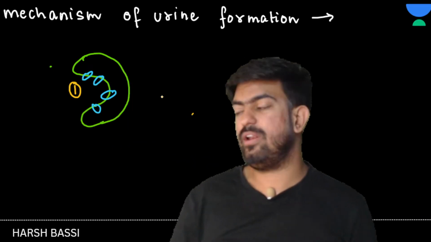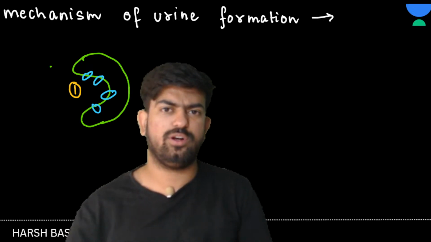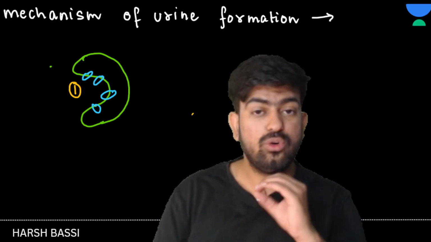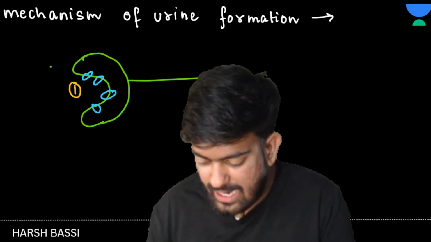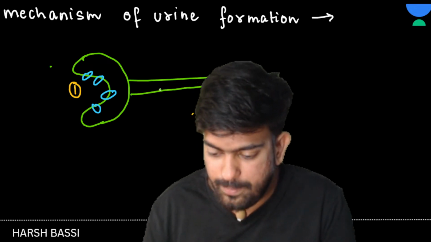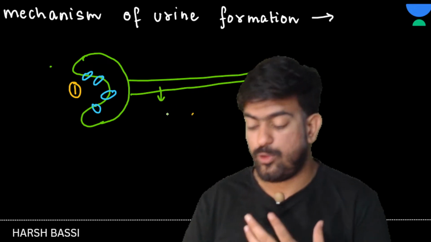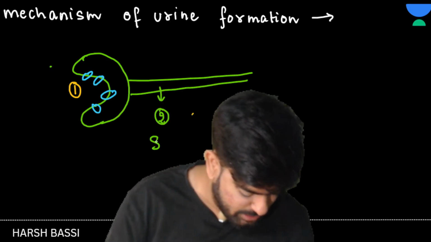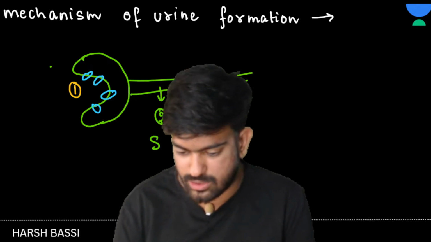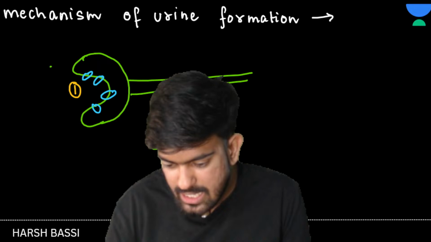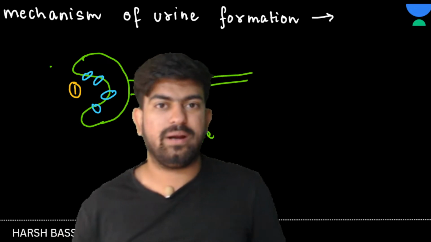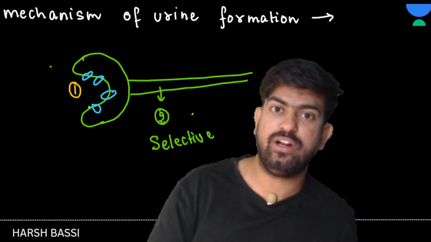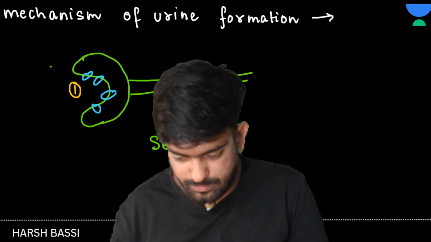Next, lots and lots of things are absorbed, like glucose, and lots and lots of water. These things will not be thrown out of our body, right? So in the PCT, selective reabsorption takes place. The second step is selective tubular reabsorption. It doesn't mean that everything is reabsorbed. Some molecules, some ions, the important ones, will be reabsorbed. So selective reabsorption.